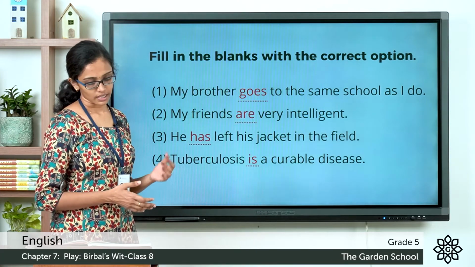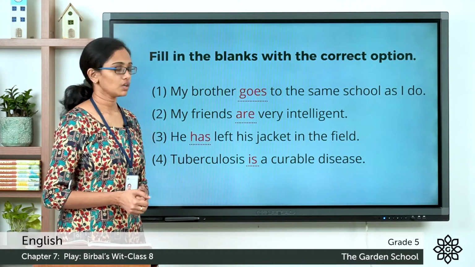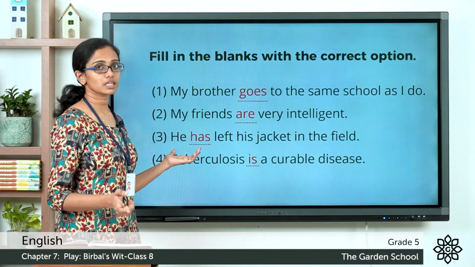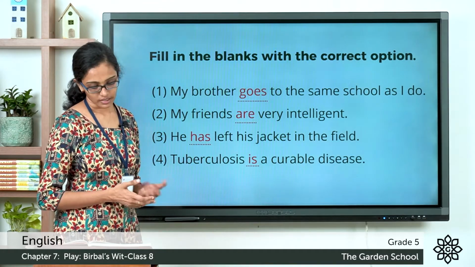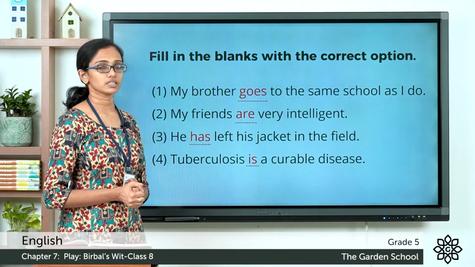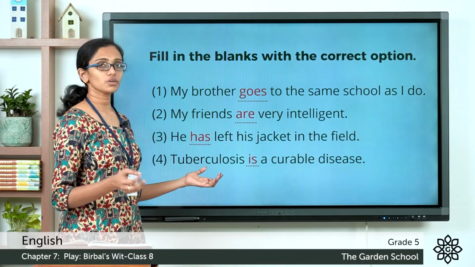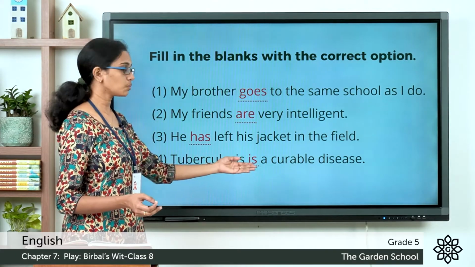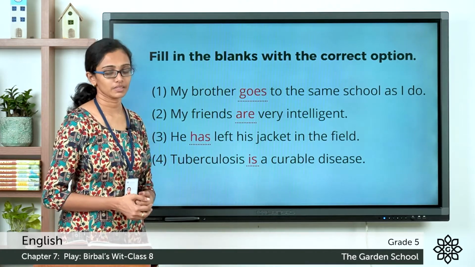Now the next one, he has left his jacket in the field. "He" is the subject here, which is singular, so the verb "has" is also in singular form. Now the next one, tuberculosis is a curable disease. It is the name of a disease. It is a noun, so that is also a singular subject. Hence the verb is also singular. Tuberculosis is a curable disease.